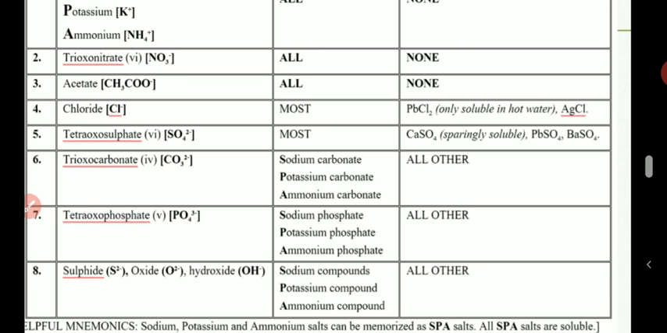There's something that I want you to also know. There's one more sulfate salt that doesn't dissolve. The sulfate salt is called silver sulfate. Just like we have silver chloride that is not soluble, silver sulfate is also not soluble.